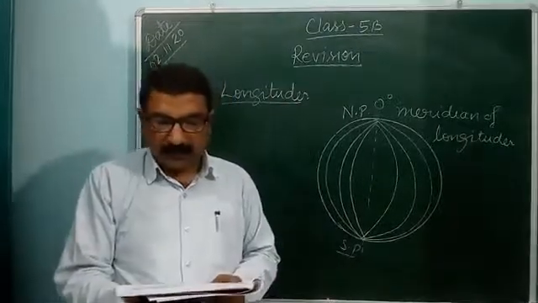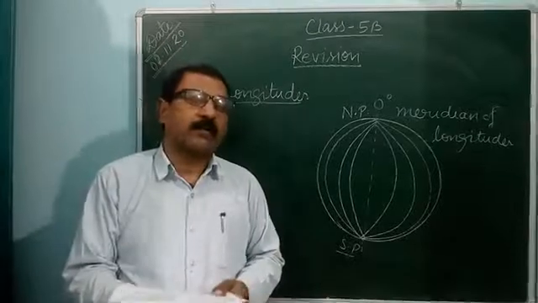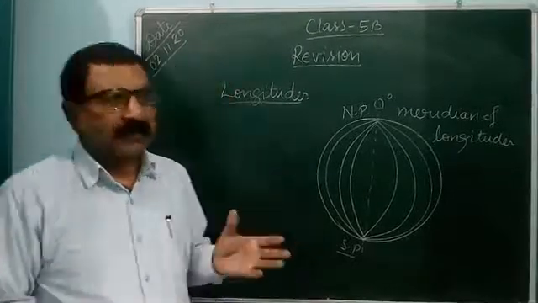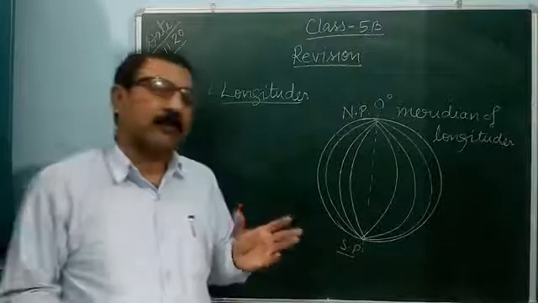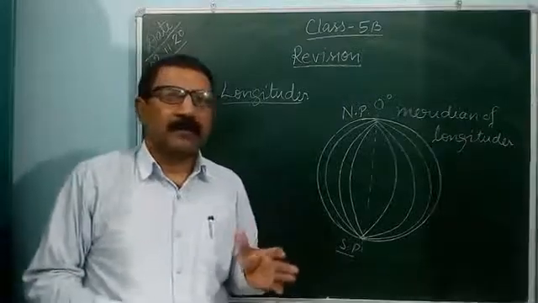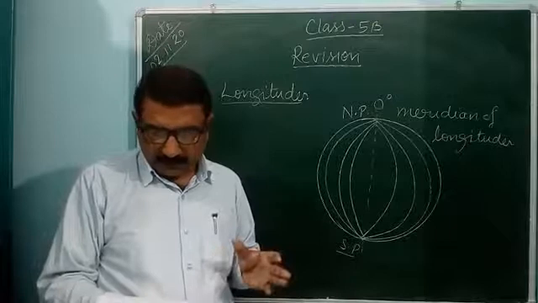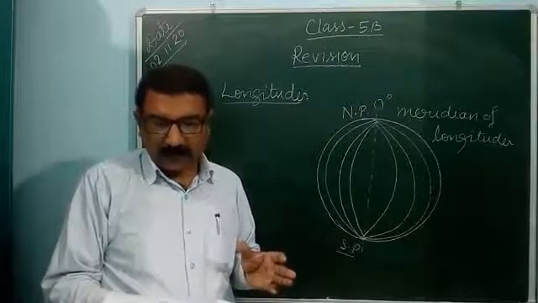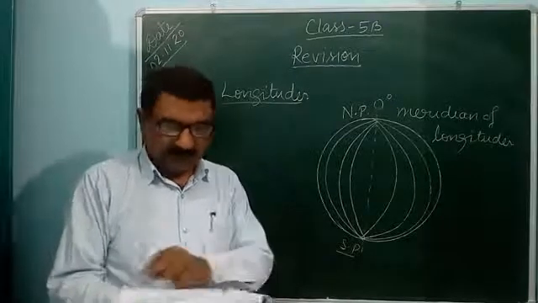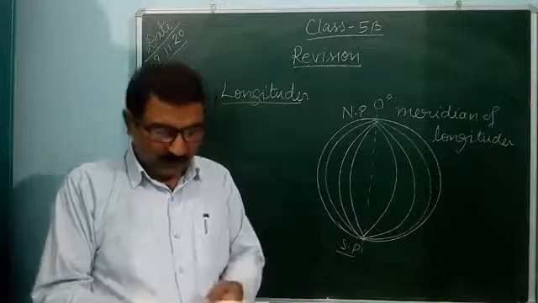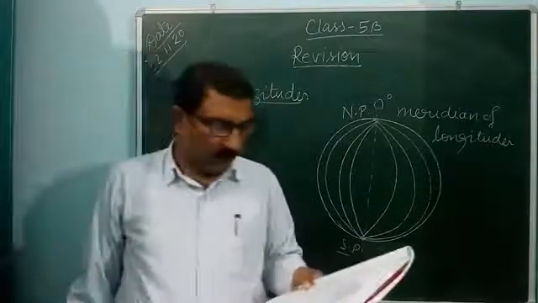What is the locating of a place? How can you locate a place? You can locate a place according to the latitudes and longitudes. You can take longitude and latitude both ways. So you can take that grid and you can place any place. So you can know more.